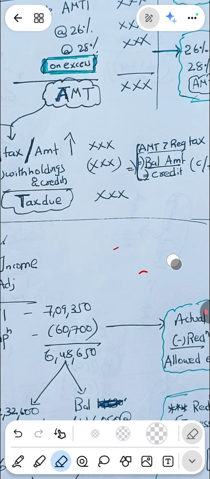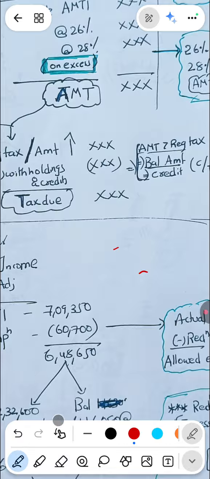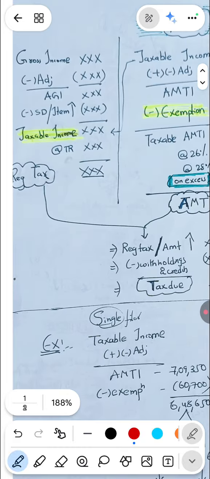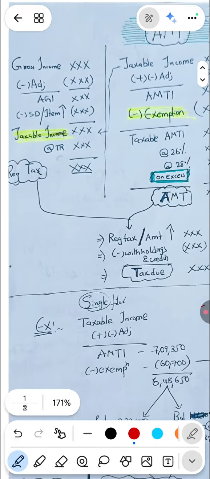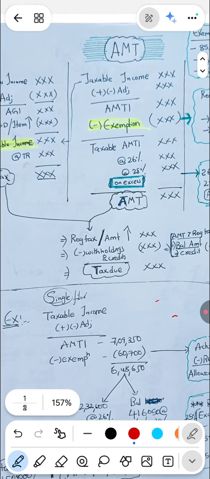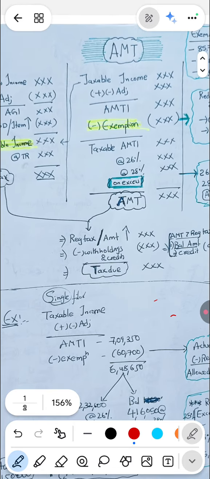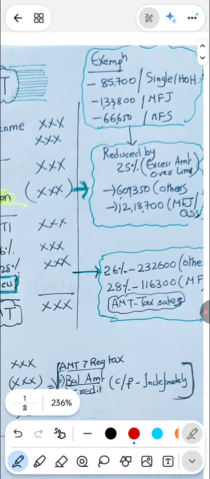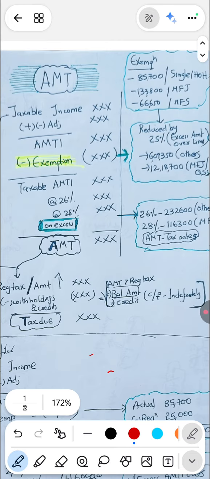So I'll go over it once again. We have gross income, we make adjustments to get adjusted gross income, and from all that we arrive at regular tax and alternate minimum tax, and whichever is higher, we pay that. When it comes to exemption, for single and head of household, the exemption limit is 85,700. Up to that, you can take exemption. If your AMT income is 100k, from that you can take 85,700 exemption. On the balance you will be paying AMT. That's how it works.